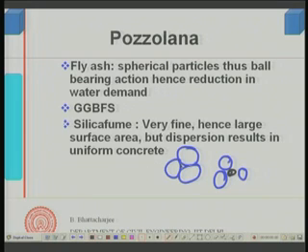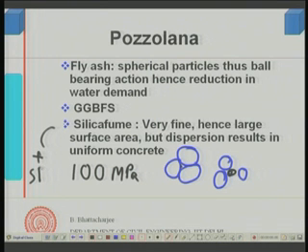So you have a well dispersed uniform system when you use both silica fume and superplasticizer together, resulting in high strength concrete. So, for very high strength concrete over 100 MPa, silica fume plus superplasticizer is the material.